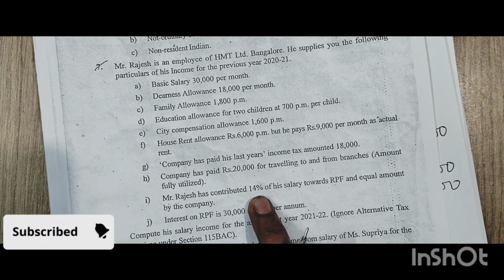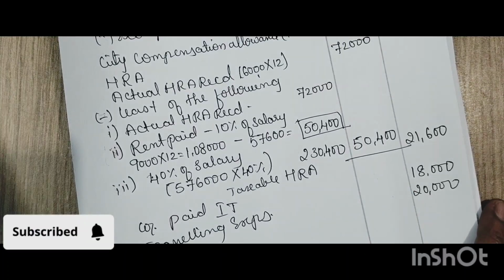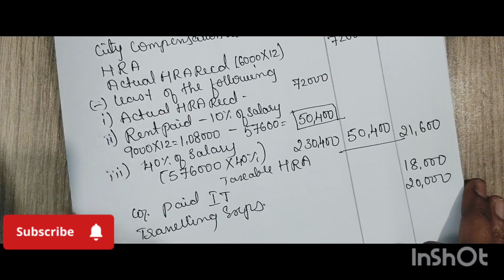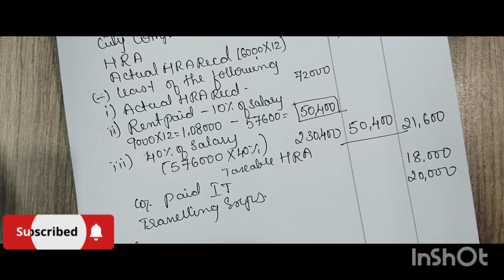Then next we have Mr. Rajesh contributed 14% of his salary towards RPF. Remember, it is most important. It is repeating in all the question papers.